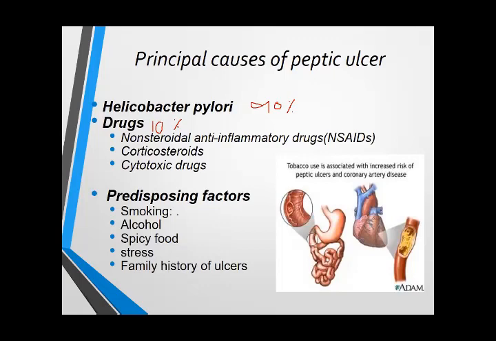And which drugs? Non-steroidal anti-inflammatory drugs. This group of drugs is commonly known as analgesics or antipyretic drugs.